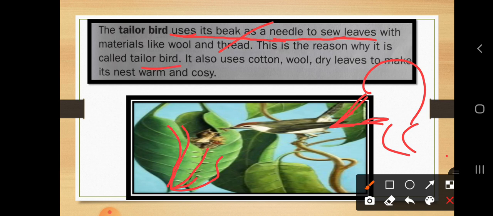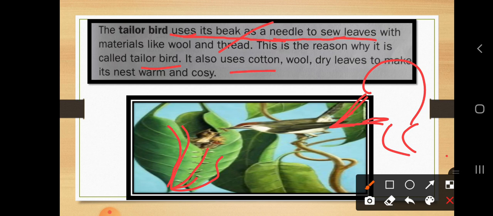tailor bird. So dear students, the question can be asked, what is a tailor bird, or why are these birds called tailor birds? Because they are stitching their nest. Okay. So with which body part are they sewing the nest? With the help of their beaks. Because they have a needle type of beak. With the help of this beak they are sewing the leaves and they are staying there. Okay. So this is the reason why it is called the tailor bird.